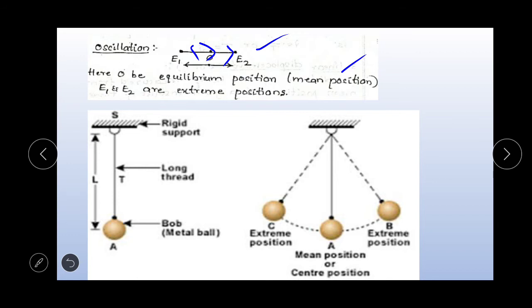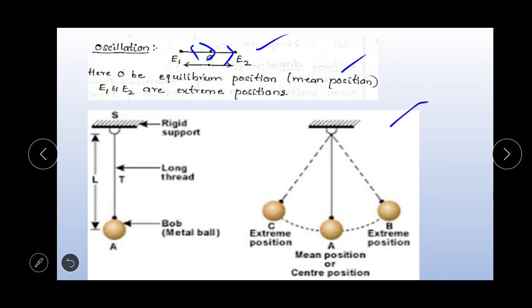So here oscillation means what? The motion of the body from the mean position to one of the extreme positions, then from that extreme position to the other extreme position, and finally back to the mean position is called one oscillation. Okay, right. Here in this diagram you can observe.